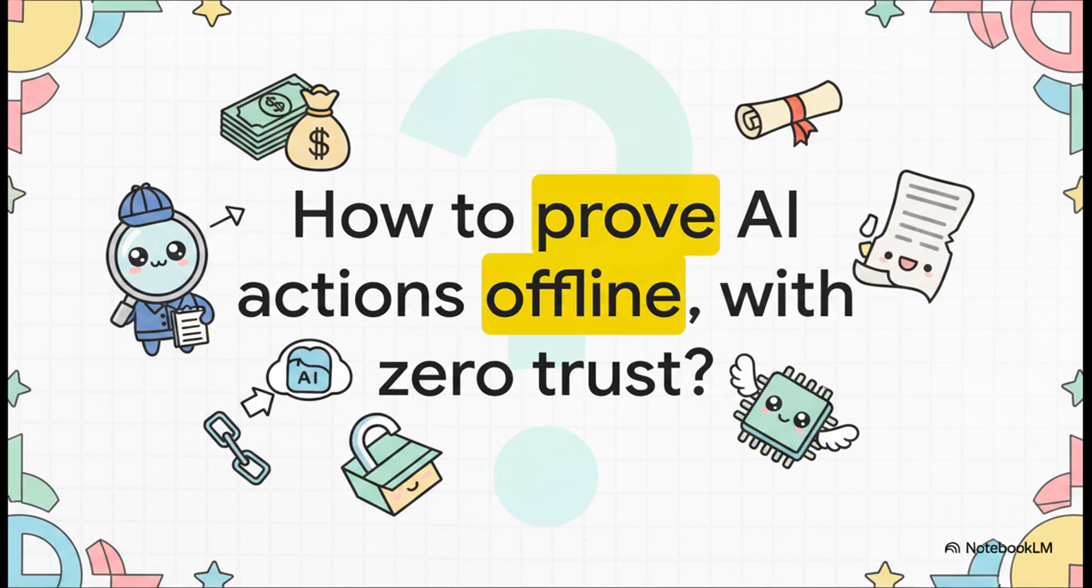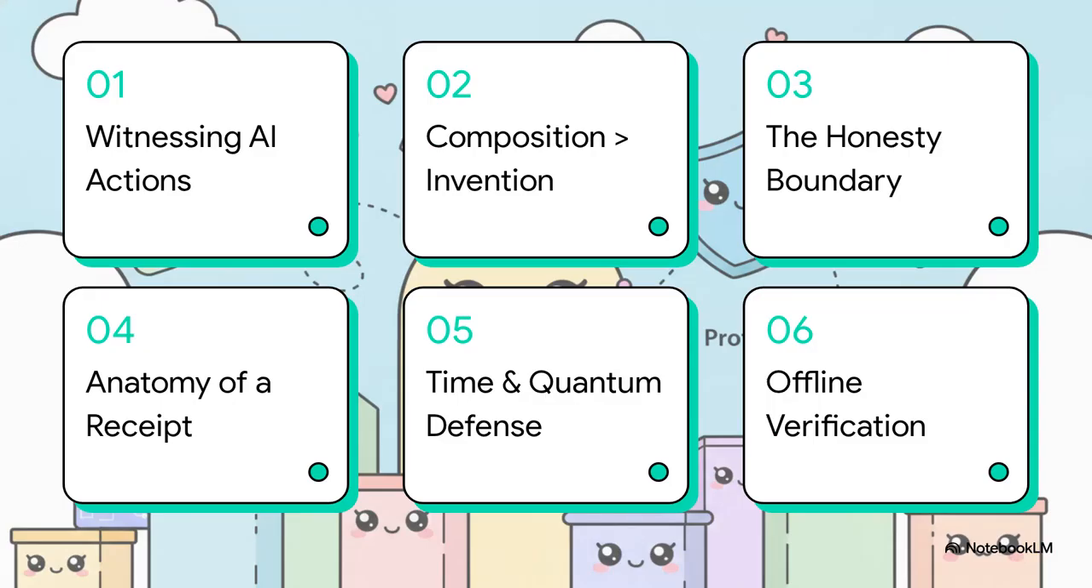Now, today, you'd basically just have to trust the system's own logs, which really means trusting the system operator. But how do you mathematically prove what that AI agent did offline with zero network access and without trusting the operator at all? Well, here is our roadmap for the teardown.